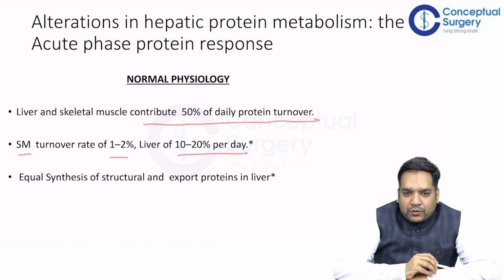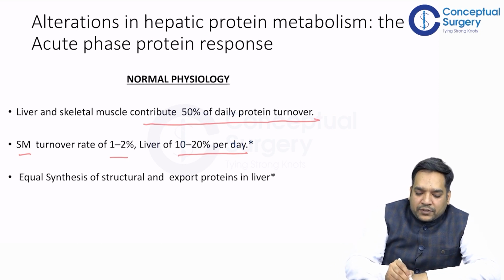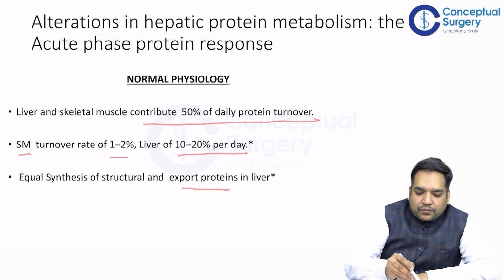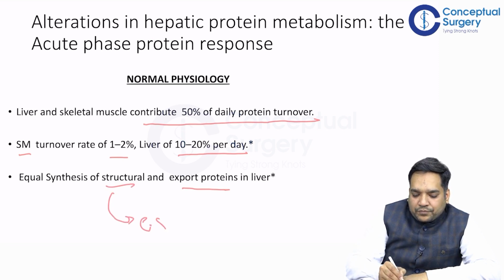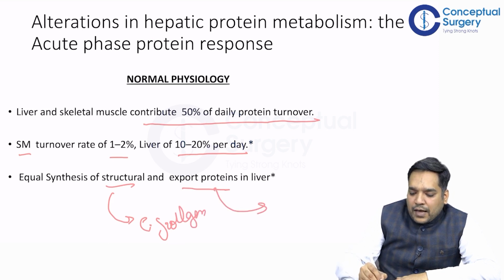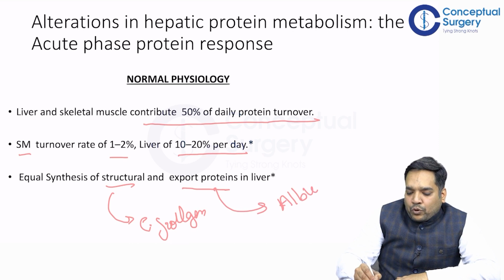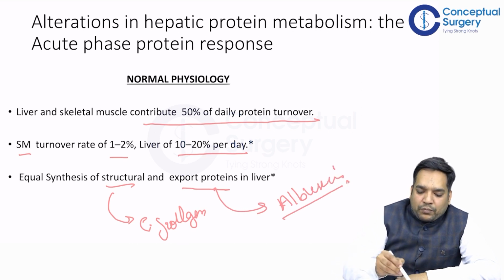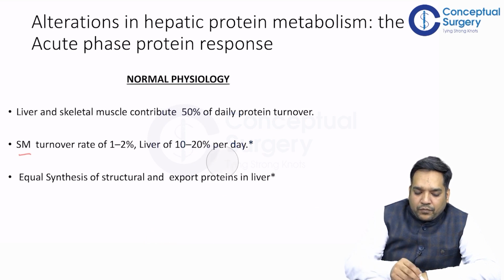It is important to know that there is an equal synthesis of structural and export protein in the liver. An example of structural protein is collagen, right? And an export protein is albumin. So both types of protein are synthesized in equal amounts, right? Just remember that.